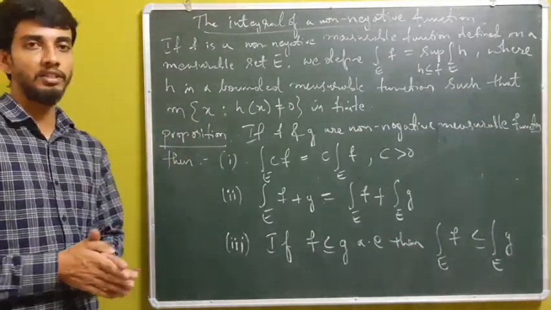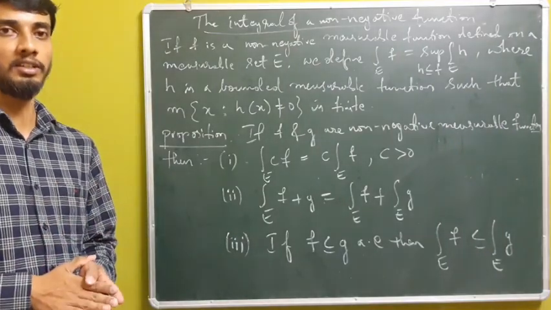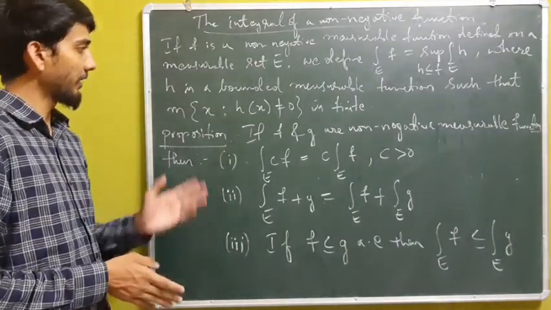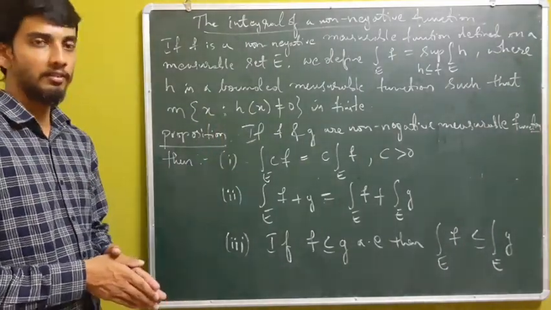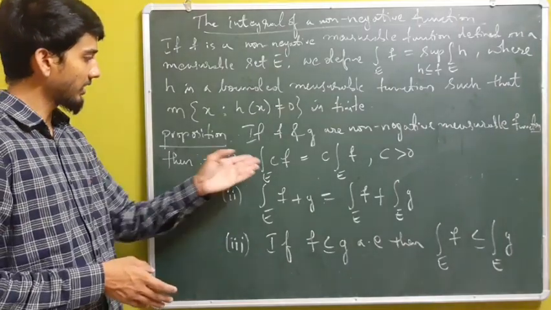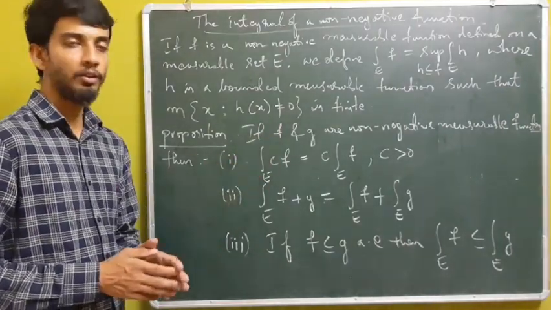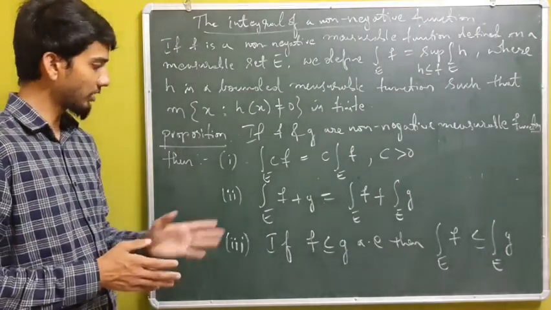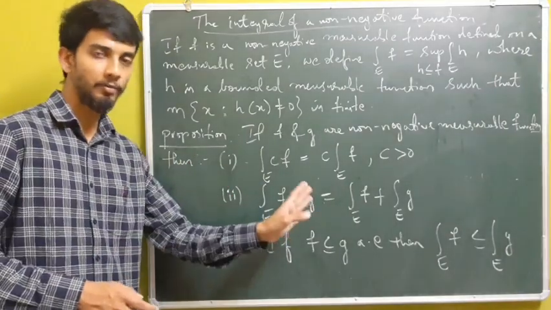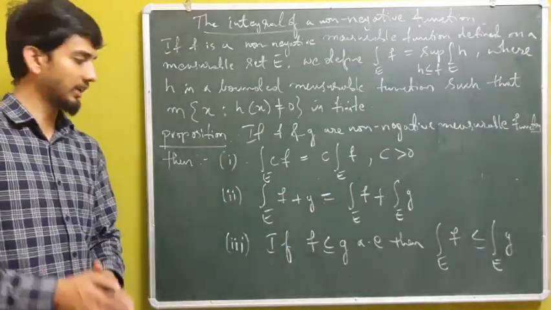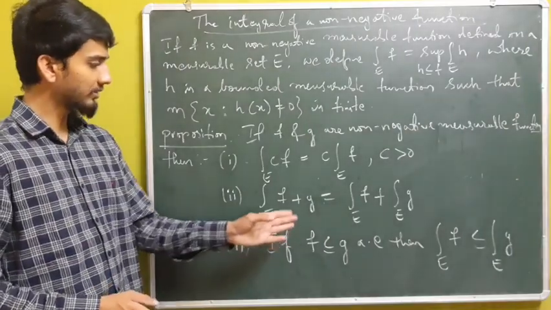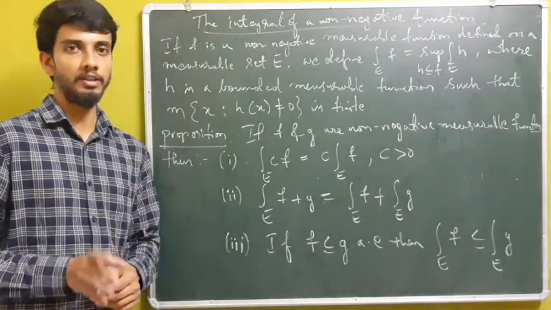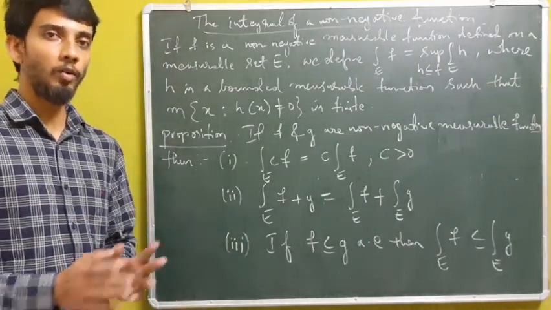So this is the definition of an integral of a non-negative function, and we have a proposition which is related to that. If f and g are non-negative measurable functions, we have these three statements. Integral of cf over E is the same as c times the integral of f over E, where c is a positive real number. Next, integral of f plus g over E is the same as the integral of f over E plus the integral of g over E. And finally, if f is less than or equal to g almost everywhere, then the integral of f is less than or equal to the integral of g over E.